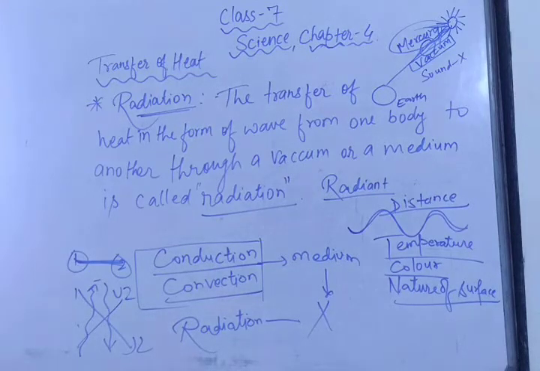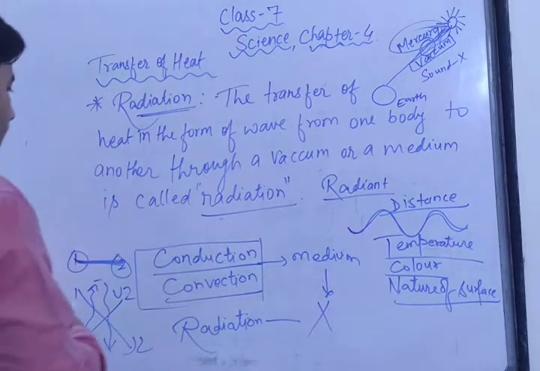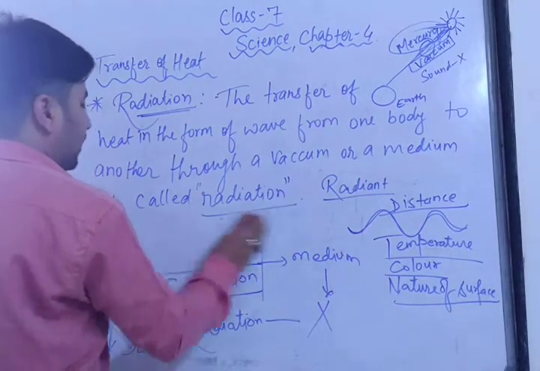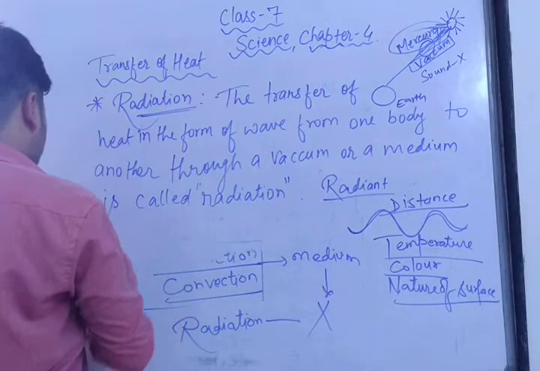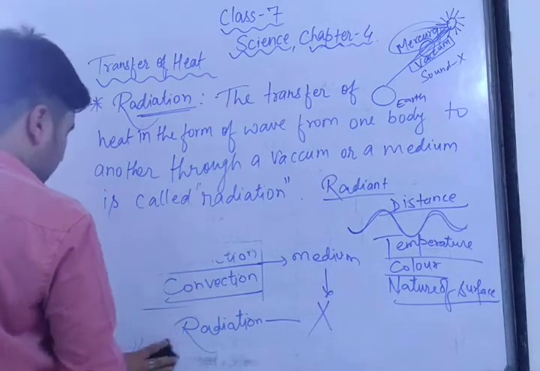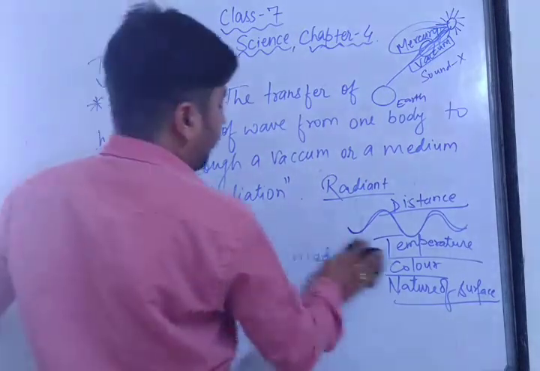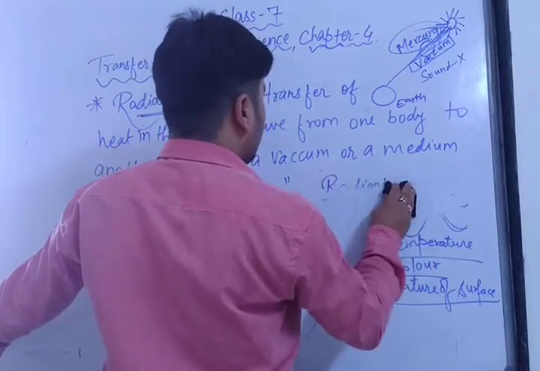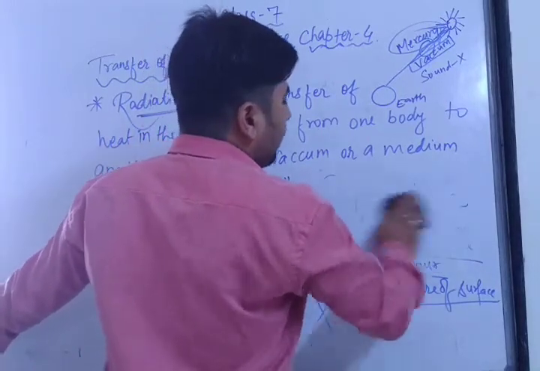Now the question is applications of radiation. White and light colored clothes are worn in summer because they do not absorb sunlight and hence keep us cool. What are the applications of this radiation? Applications means uses of radiation. Can you tell me why we wear light colored clothes in the summer season? White color or light color, or you can say faint color.